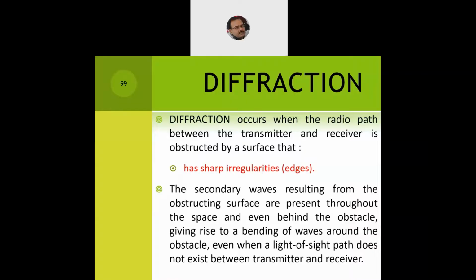Anyway, the last line is irrelevant because we'll always assume the line of sight path does not exist. If it did exist, then reflection, diffraction and scattering would not even take place. Direct seamless communication would happen between the transmitter and the receiver, with no obstruction in between.